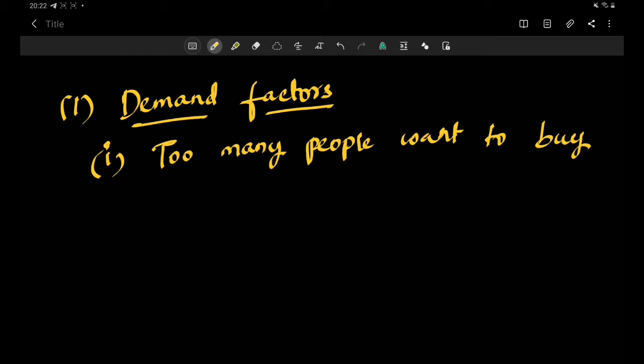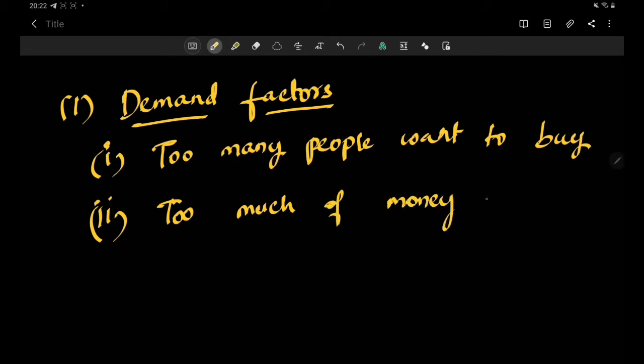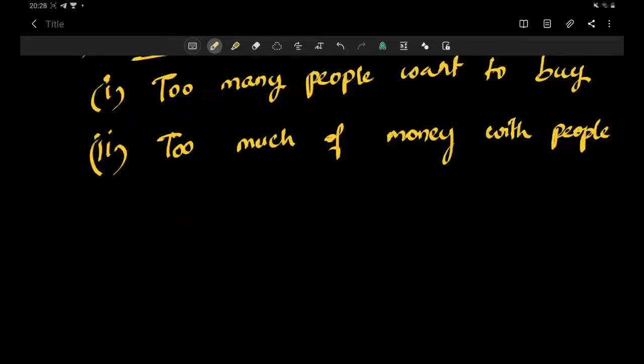The other thing is, if there is too much money with people, even then inflation happens. What do we mean by too much money with people? It basically means that now everybody has more money with them.